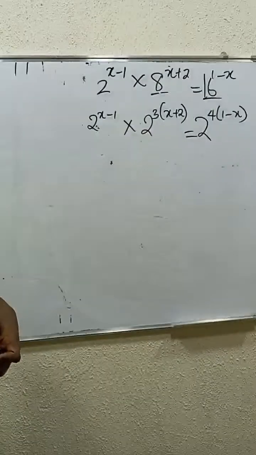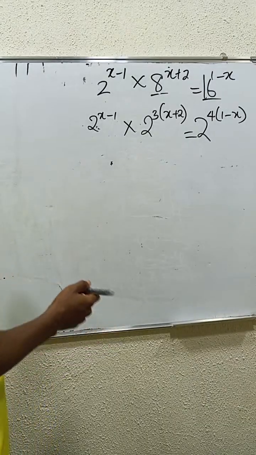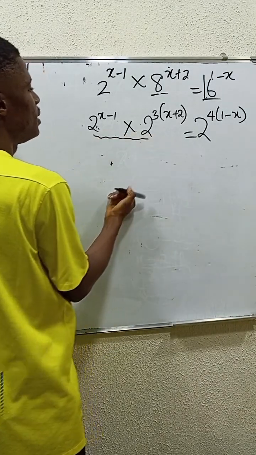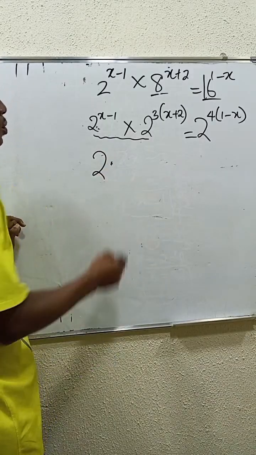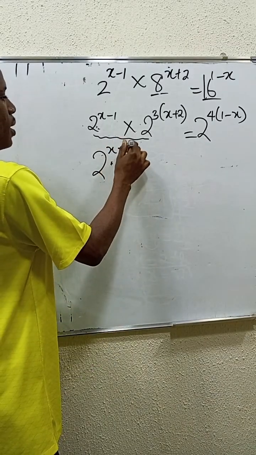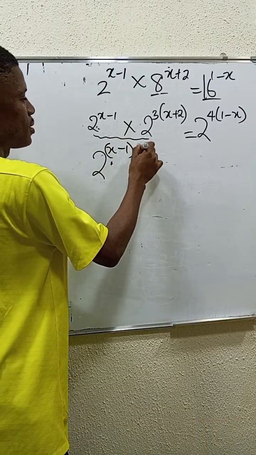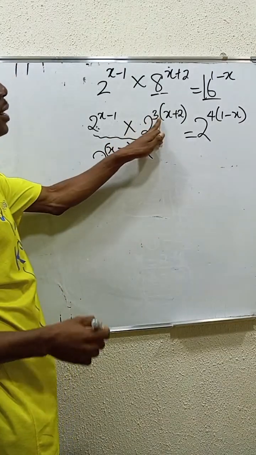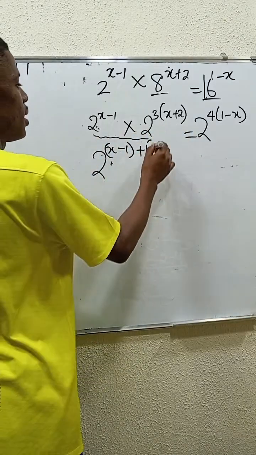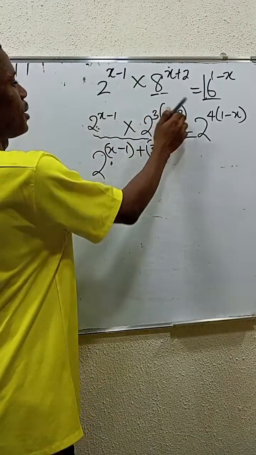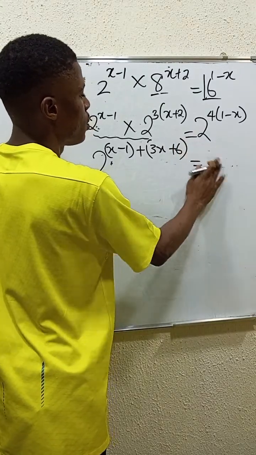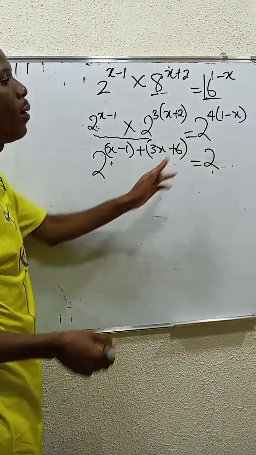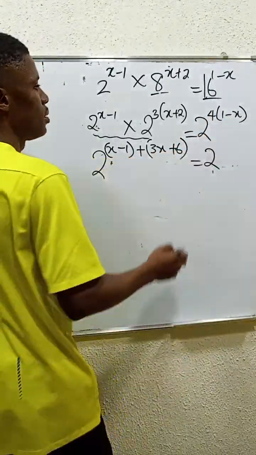Okay? If you get this like this, you can now see that once you're multiplying in the same base, you add the powers. So if you take a common base 2, we have x minus 1, then plus, you can now say 3 times x is 3x, we are opening bracket, 3 times 2 is 6, is equals to 2, then the power is 4 times 1 is what?